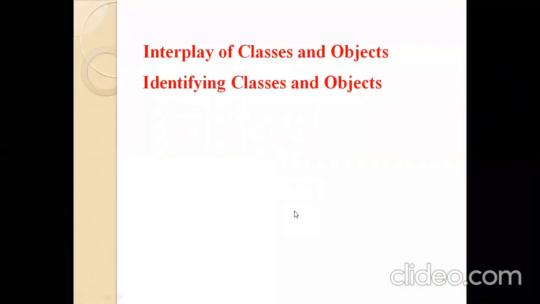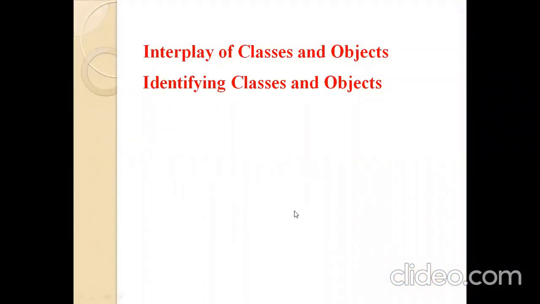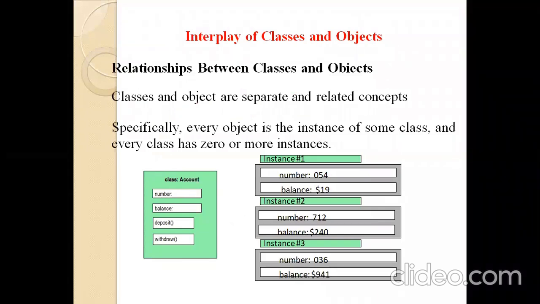Today we are discussing the interplay of classes and objects. Second one is identifying the classes and objects. First one, interplay of classes and objects. So, what is the relation between classes and objects? Classes and objects are separate and related concepts.